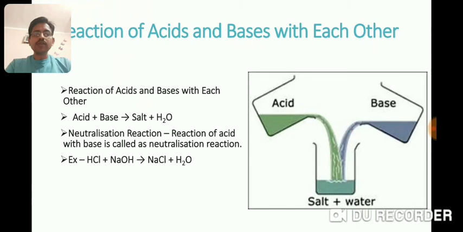Reactions of acid and base with each other. Acid and base also react with each other to form salt and water. This reaction is called neutralization reaction. HCl reacts with NaOH to form NaCl, which is called common salt or sodium chloride, along with the formation of water.